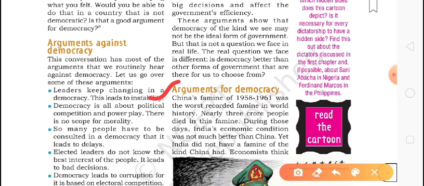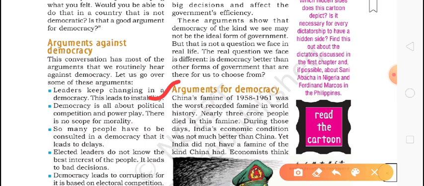Starvation it is called. In Hindi we call it bhukmari. So from 1958 to 1961, a very bad famine was there in China. Around 3 crore people died in this famine. Can you imagine?